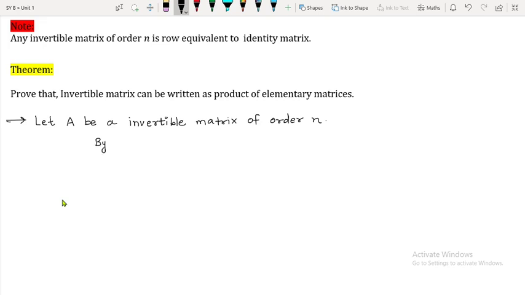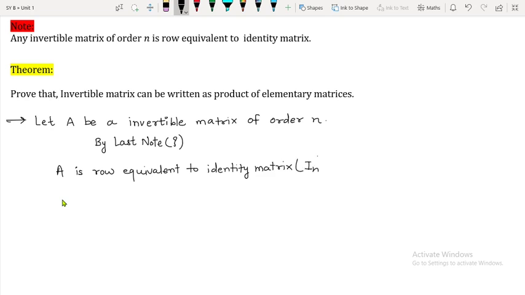So by last note. In the examination don't write like this, you are supposed to mention this note. So I will just make a question mark. Which is the note? Any invertible matrix is row equivalent to what? Identity matrix. A is row equivalent to the identity matrix. Since the order of A is n, it is In.